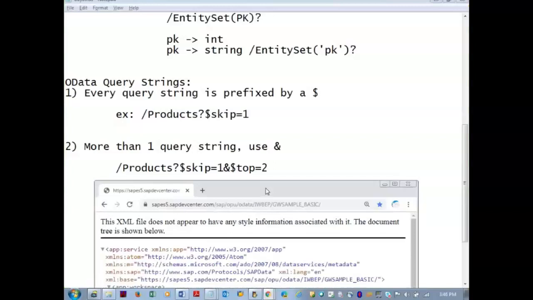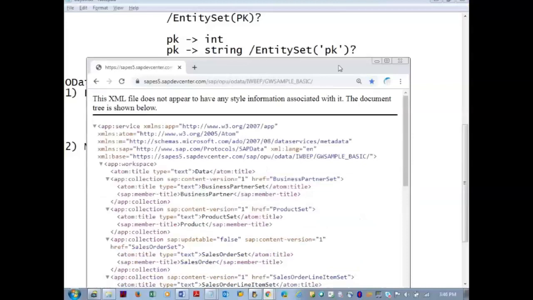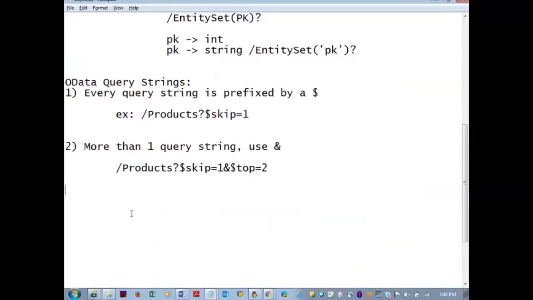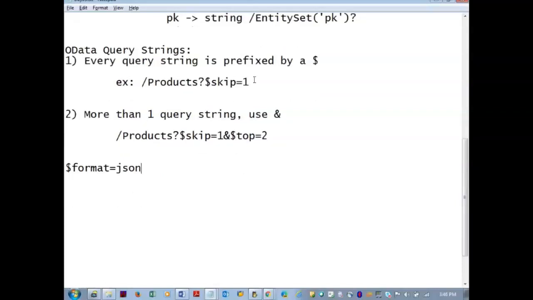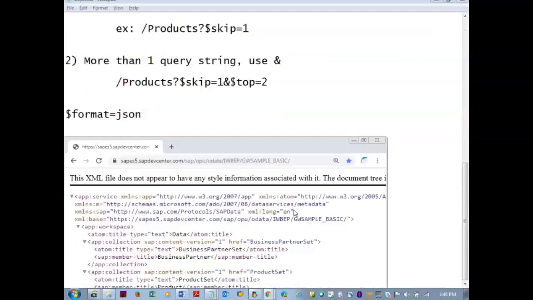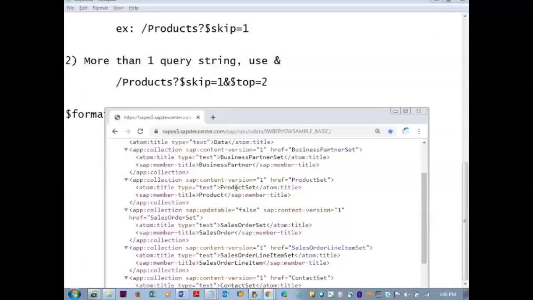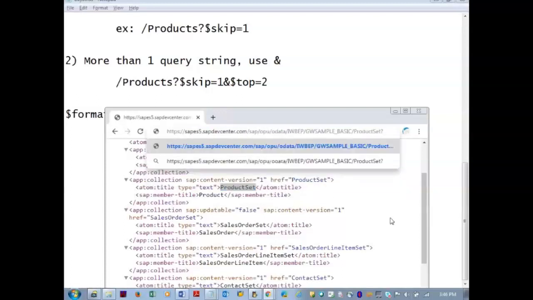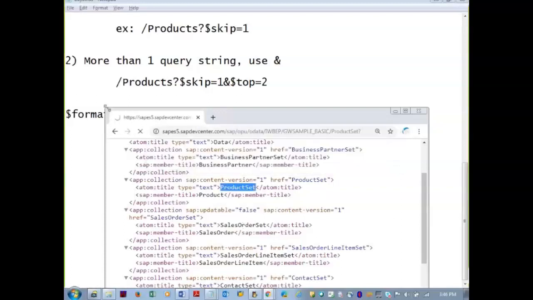Okay. There is an OData query string called $format equal to JSON. If you apply that, you can force the data to be seen in the JSON format. So you try to apply this on the SAP services. So on the product set, I'll be showing you the product set. You please work on the sales order set, both product set and sales order set, and also analyze the data.